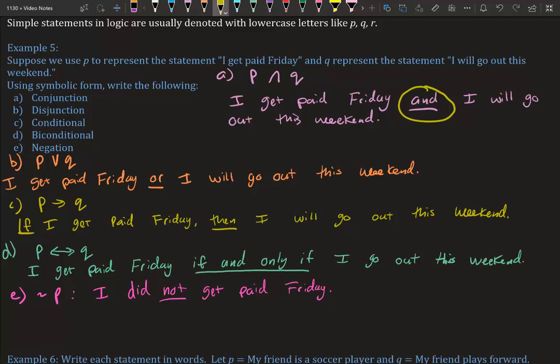So P, that is represented by I get paid Friday. So we just literally write what P represents. It's like saying X equals 3. You can keep it as X or you can plug in 3. So P is I get paid Friday. We have our little symbol and then Q.